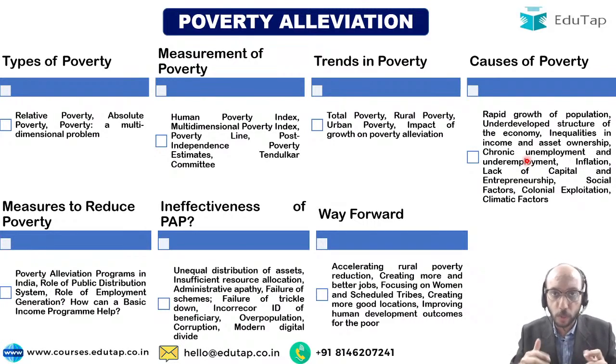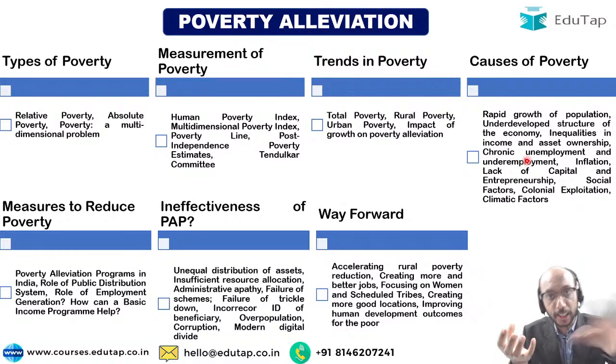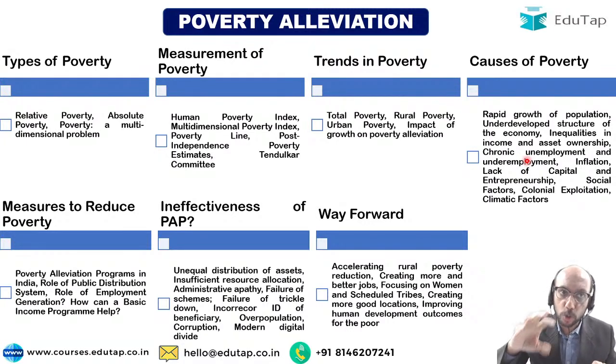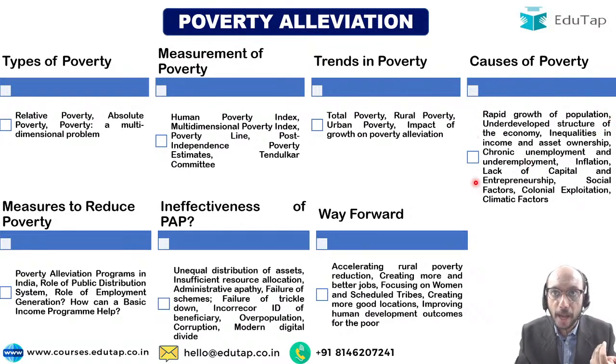Because we are going to provide you very detailed notes for all chapters, and once you read it, create a précis. So you have read causes of poverty, create a précis. You have read how to reduce poverty, create a précis. And how to create a précis, half the job I have already done for you. Okay, these are the major reasons of poverty, and you should be able to elaborate upon these reasons in the examination. So that is how you need to approach this particular aspect of examination.